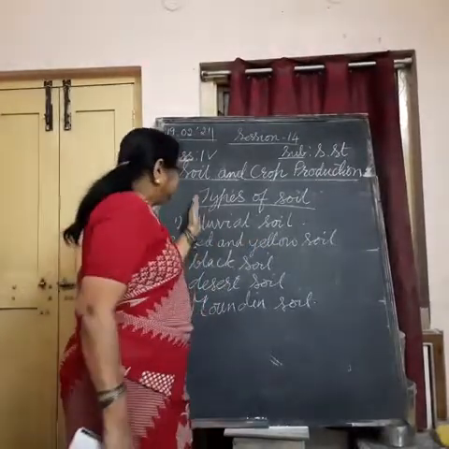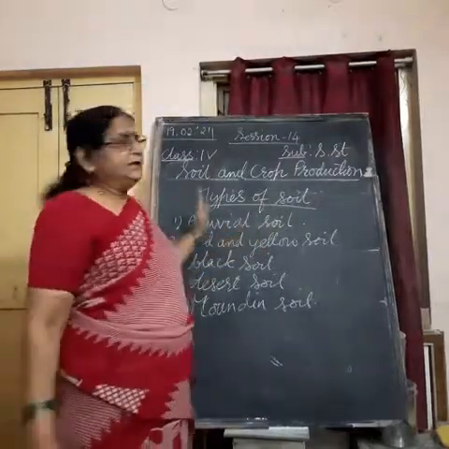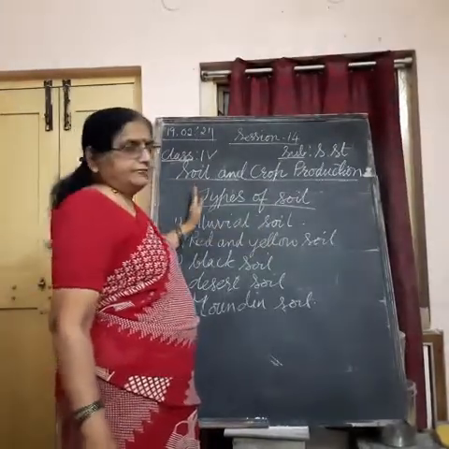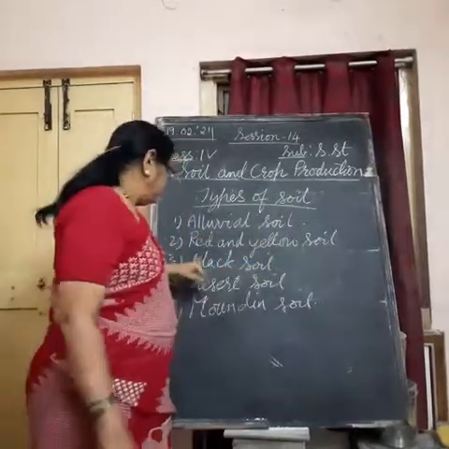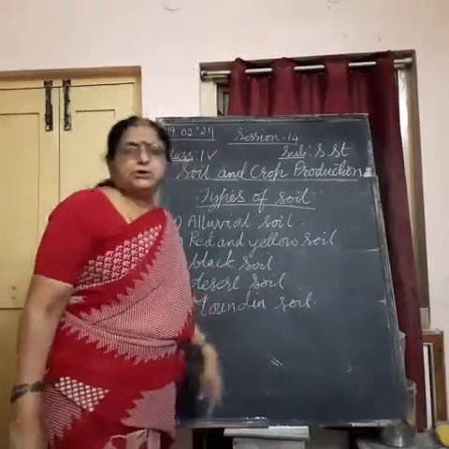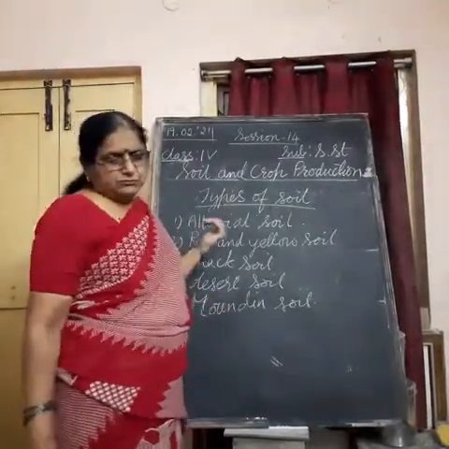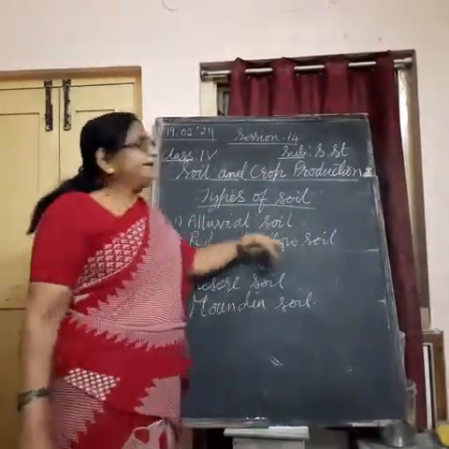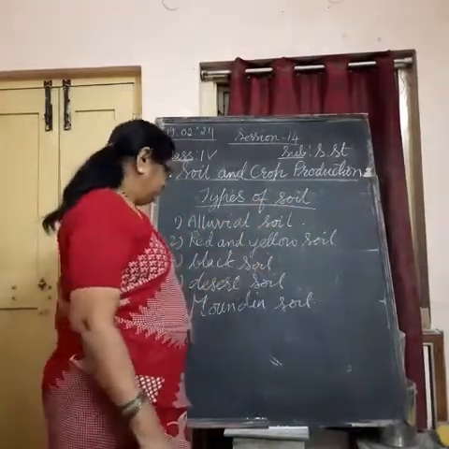These are the five different types of soil we find in different parts of our country: alluvial soil, red and yellow soil, black soil, desert soil, mountain soil.